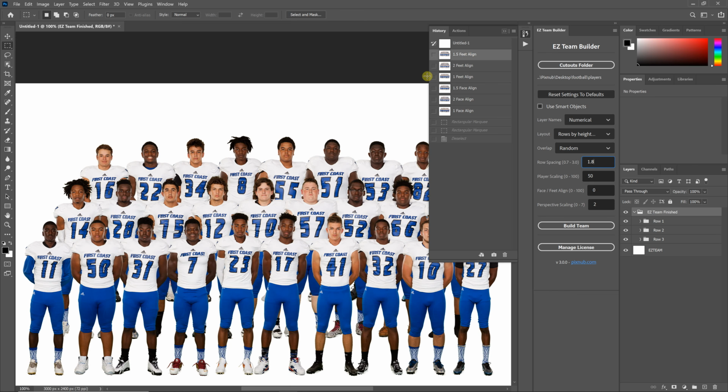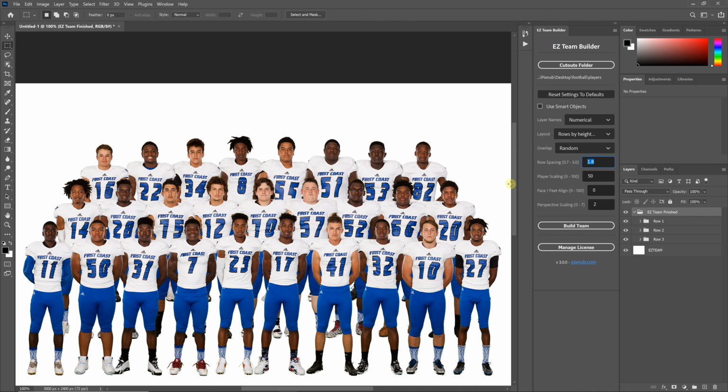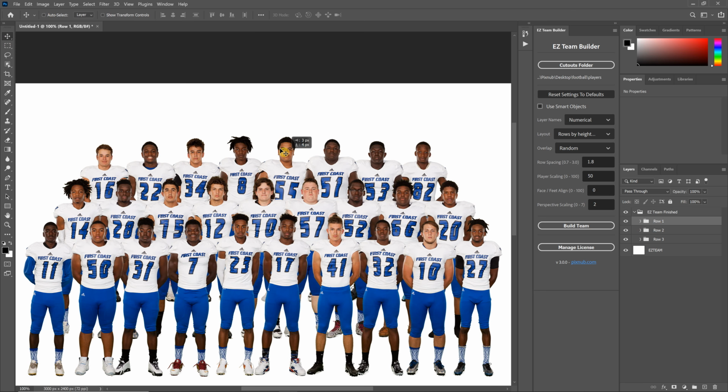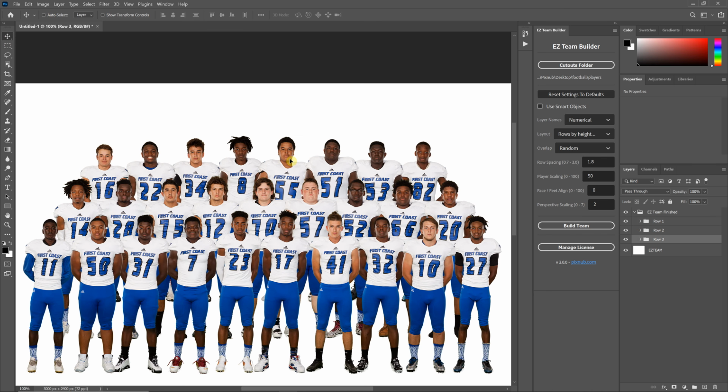Anyway, I hope that explanation was not too complicated. Just know that this adjusts the amount of spacing between rows, and adjust it as needed. And if all else fails and you need to move an entire row, you can always do that by turning the auto select off, so when you click, it doesn't select the player, and then you can just grab an entire row and move the entire row as needed.